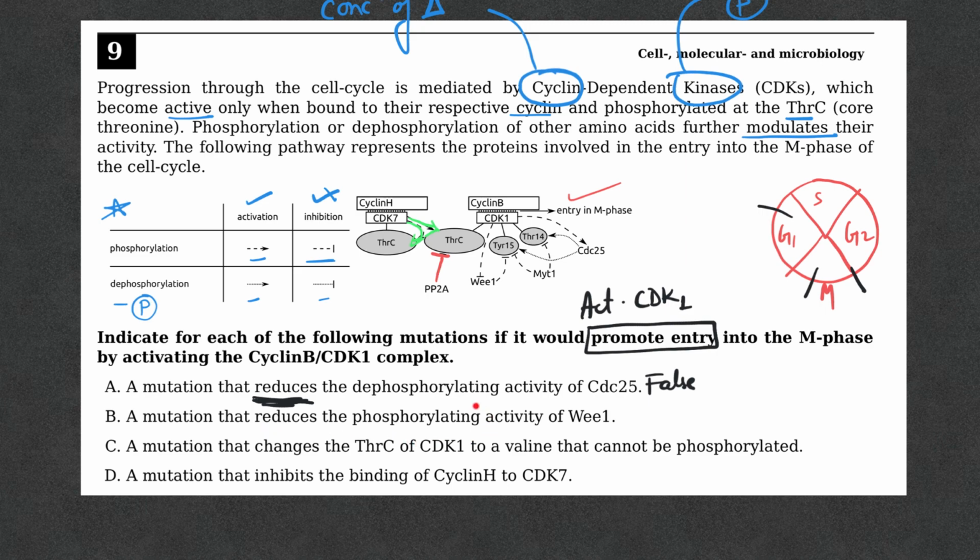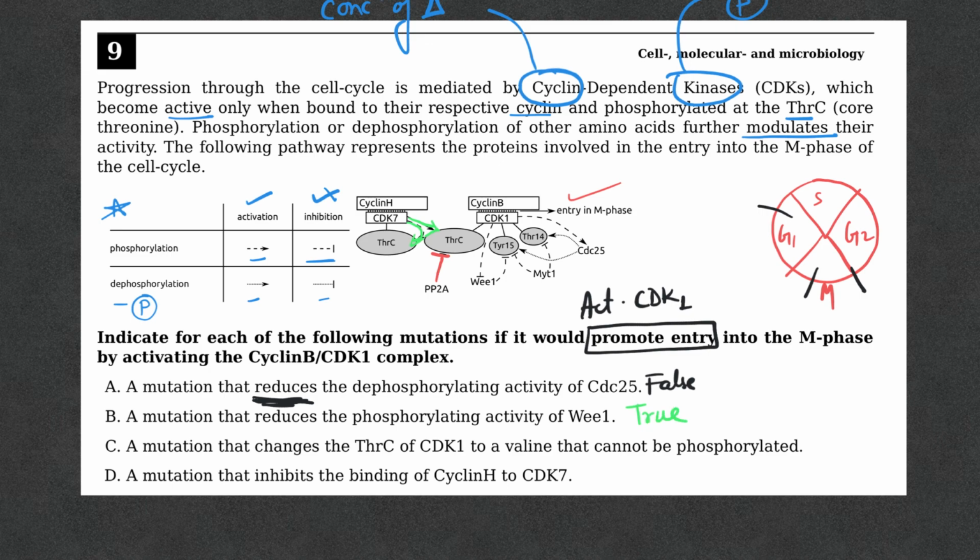We are reducing the phosphorylating activity of V1. Okay. So if you reduce the phosphorylating activity, which was inhibitory in nature, you're reducing the inhibition. That means CDK gets to be active. That's good for us. That's what the question wants. So this is true. This will promote the entry.